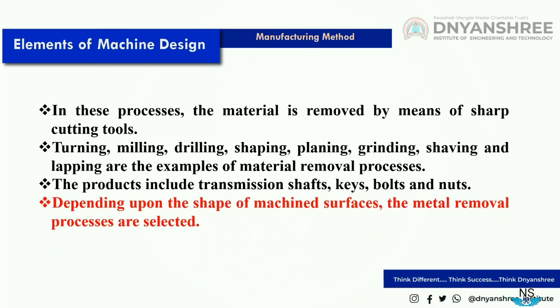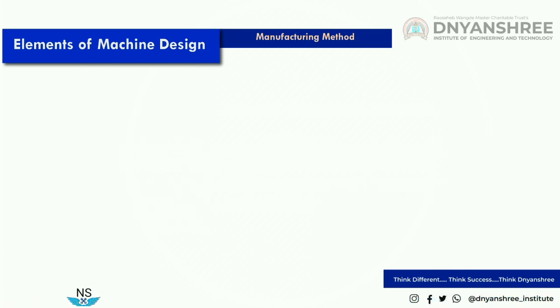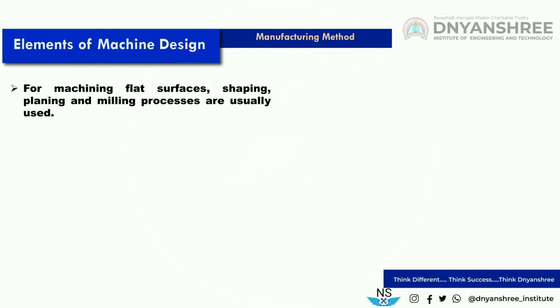Depending upon the shape of the machined surfaces, the metal removal processes are selected. So how can we select machining processes? For machining flat surfaces, shaping, planing, and milling processes are usually used.